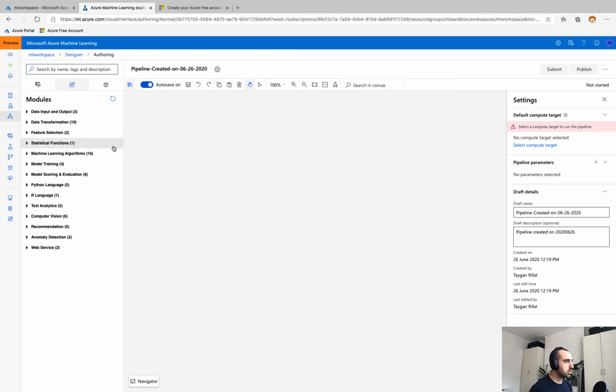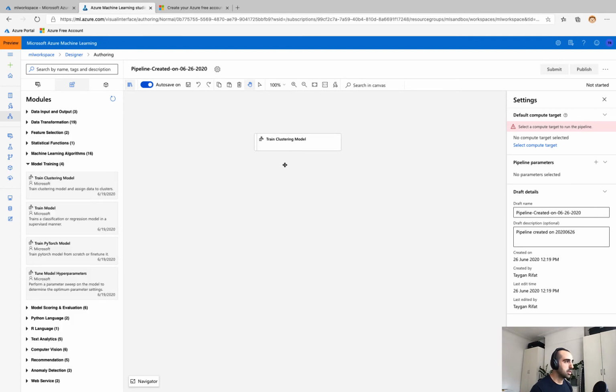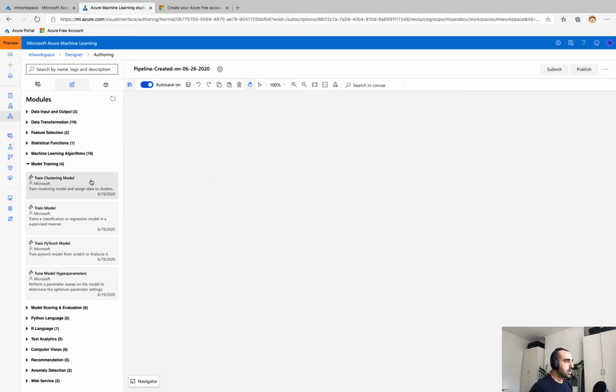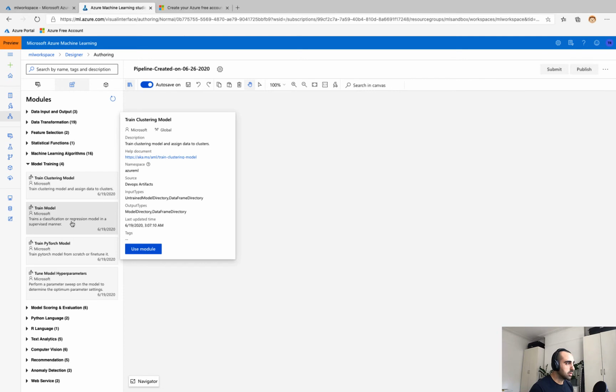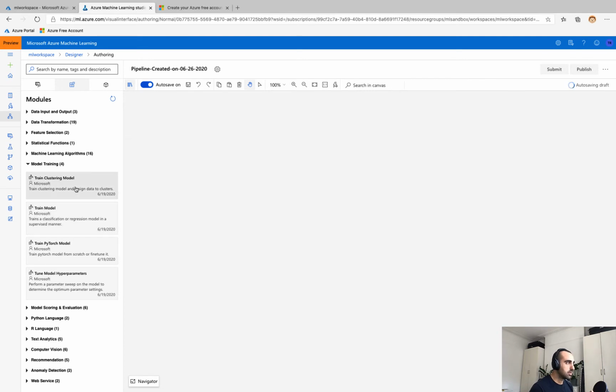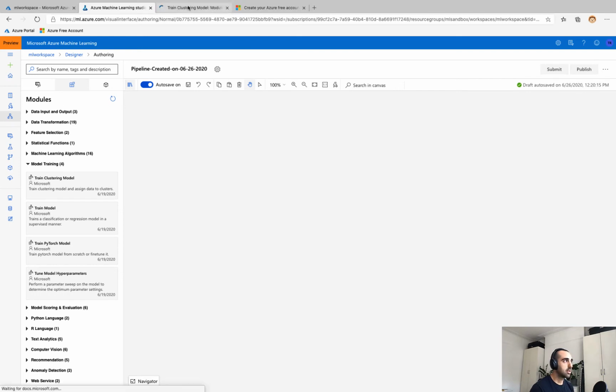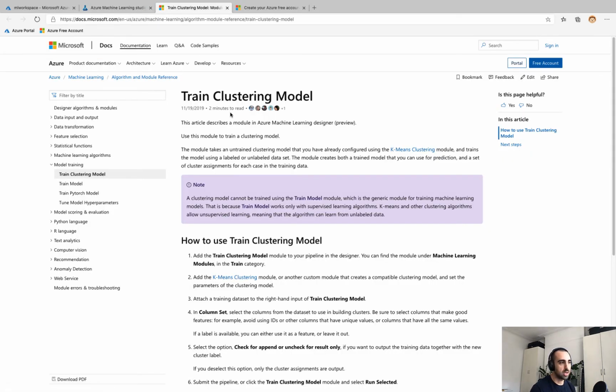Okay, again, we'll collapse our sidebar for more real estate. So, a quick tour of the UI. On the left-hand side, we have our series of modules that are available for us to drag and drop into our canvas. We can just grab any of those, drag and drop. They've got these connectors, which we'll find out a little bit more about in a sec. Now, if you're ever unsure about what a particular module does, hovering over each of these will provide a brief description as well as an anchor link to the Microsoft Docs page for that particular module, so you can get to understand what it does, the inputs and the outputs, and the properties that we can use to configure that module.